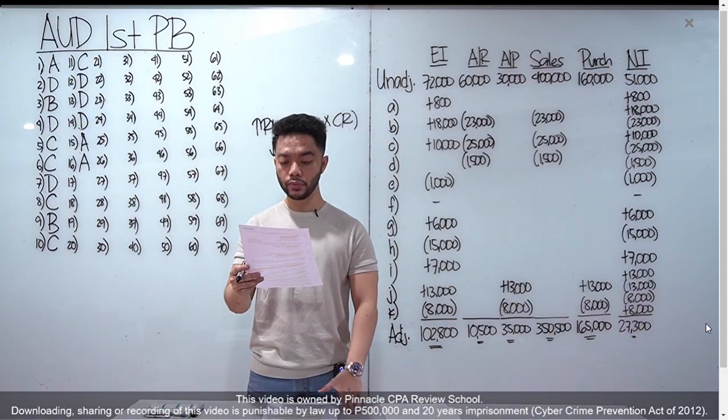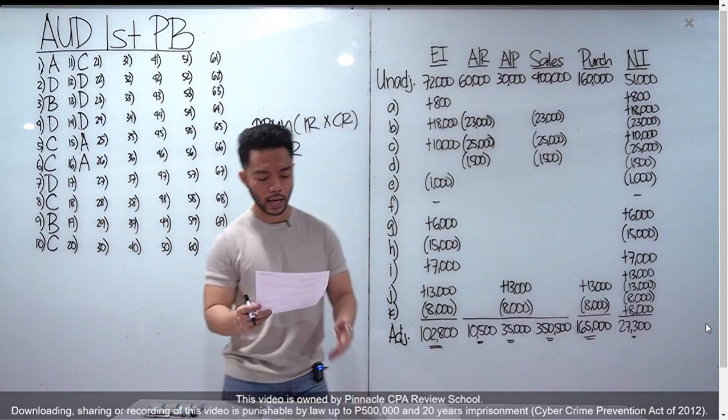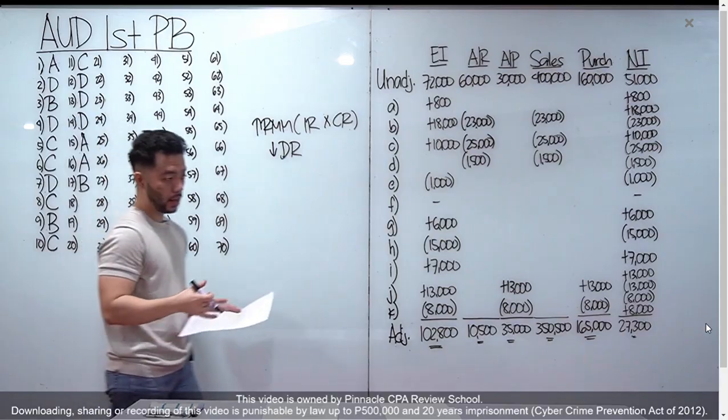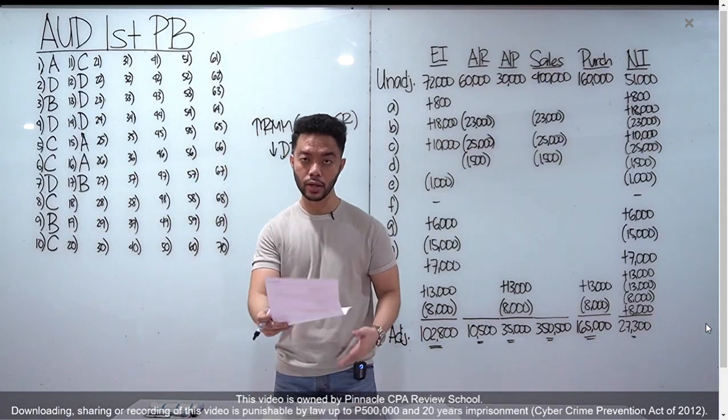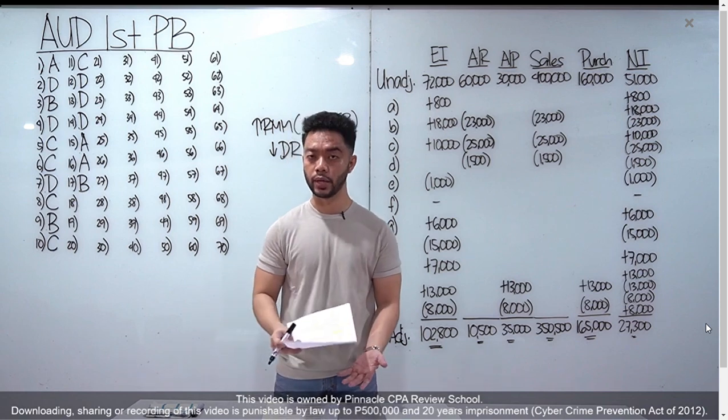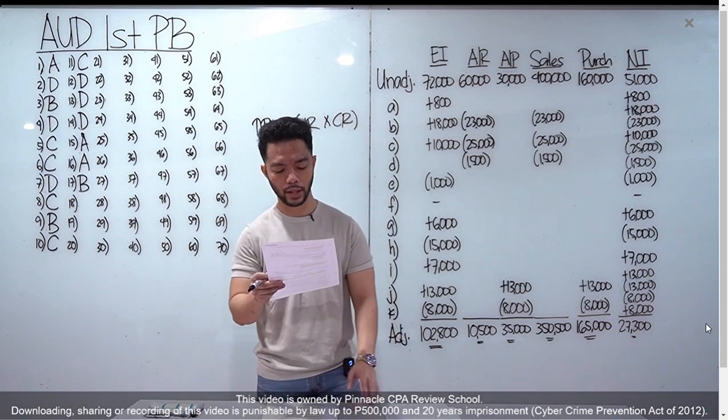Number 17, users of the FS demand independent audits because, letter B, management may not be objective in reporting. Because of course, with management, the risk is that they want the FS to be as attractive as possible. Okay? But the users want the reporting of the financial statements to be more objective.